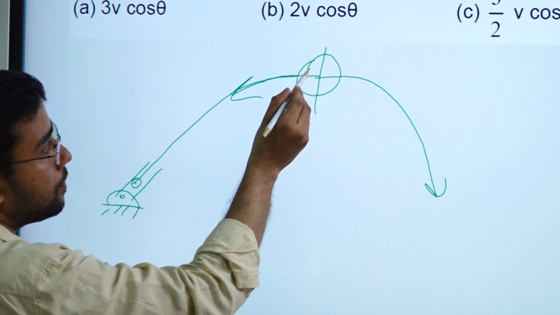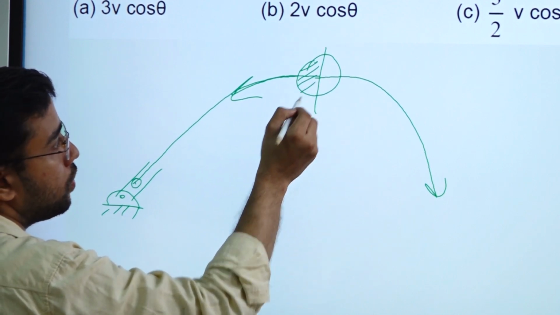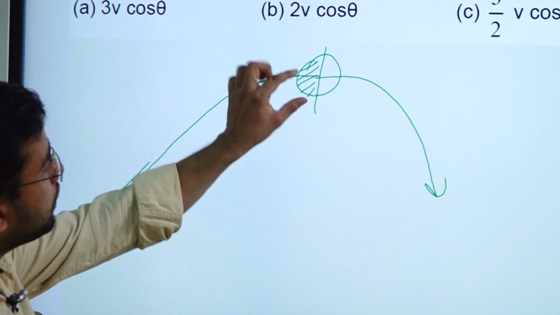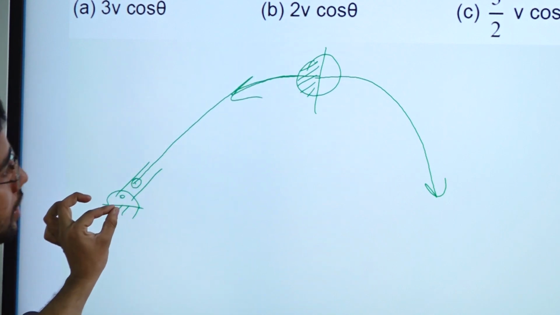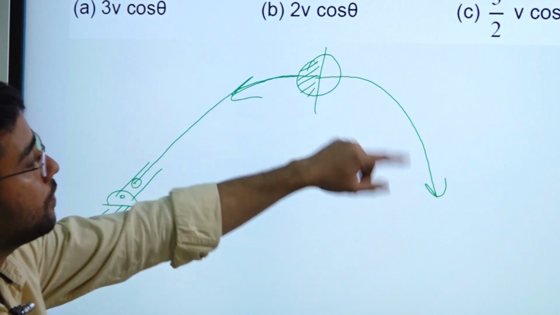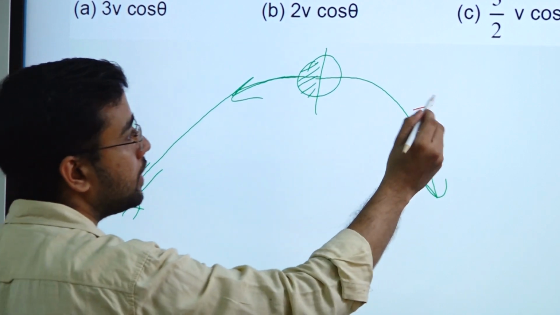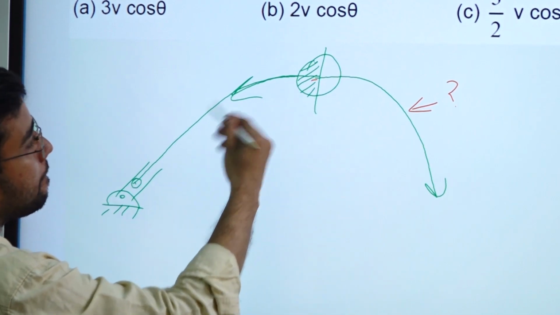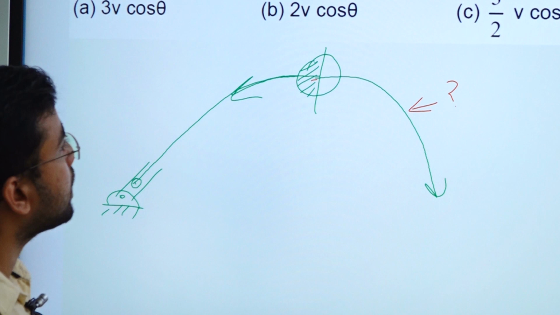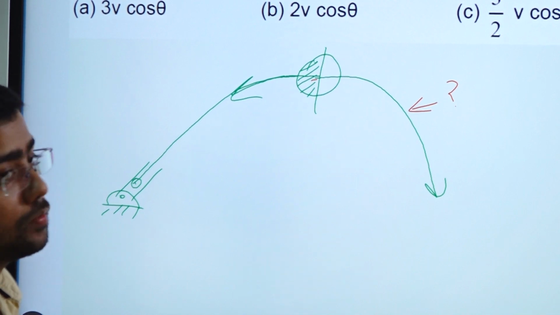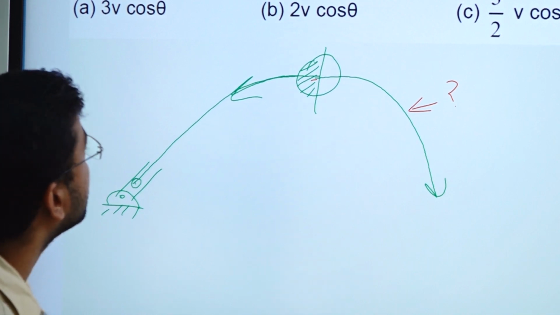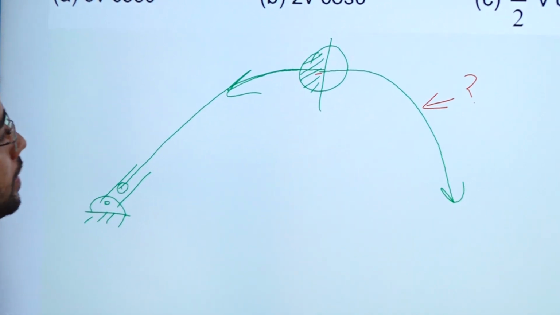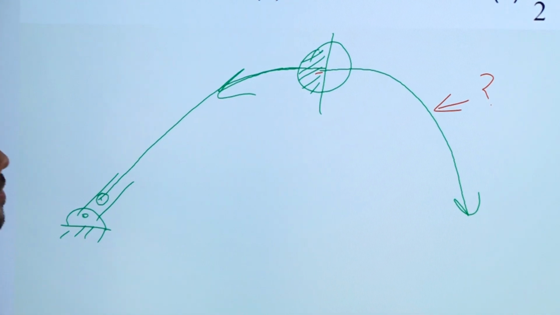So the trajectory of this part we already know, because what they are saying is this part will come back to the cannon itself, and the other part will go somewhere, we don't know the trajectory. This trajectory we don't know, but this trajectory we know, right? So we can simply apply the momentum conservation equation and then find the answer. We have to apply momentum in x direction only, right?